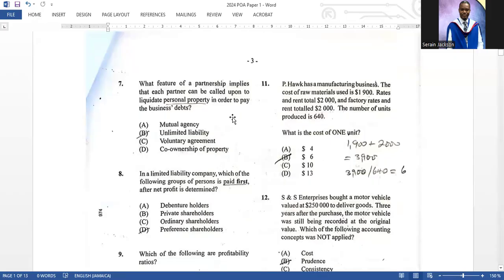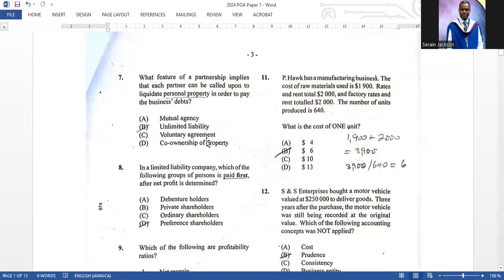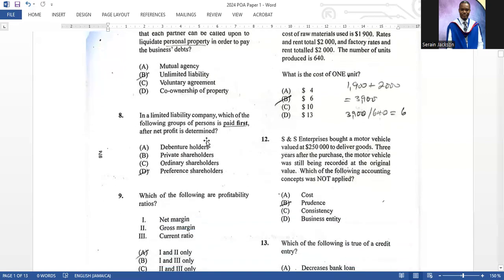Question 7, what feature of a partnership implies that each partner can be called upon to liquidate personal property in order to pay business debts? Personal property is the key, unlimited liability. That's POB stuff.